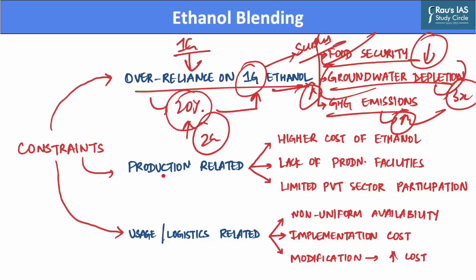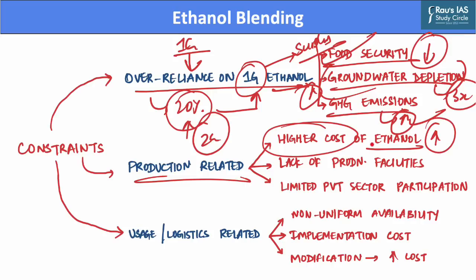Further, there are production related constraints as well. For example, the prices of ethanol in the country are currently higher. As the ethanol producers need to source raw materials at statutory fixed prices, it increases the cost of production of ethanol in the country.